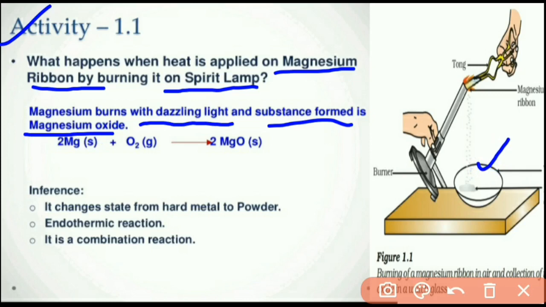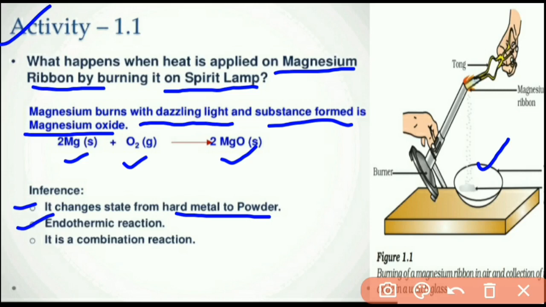This reaction we can write in chemical equation form: magnesium plus O2 gives MgO. Here magnesium converts into MgO, the chemical composition changes from Mg to MgO. Inference: it changes state from hard metal to powder. It is an endothermic reaction. In an endothermic reaction, heat energy is absorbed before the chemical reaction.